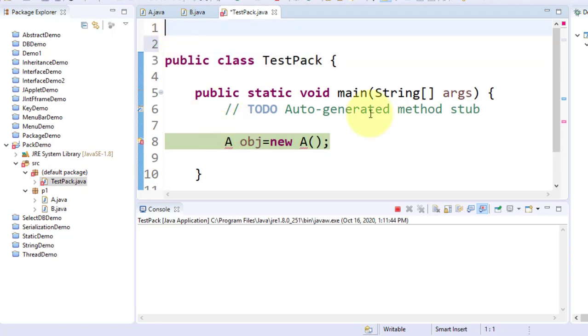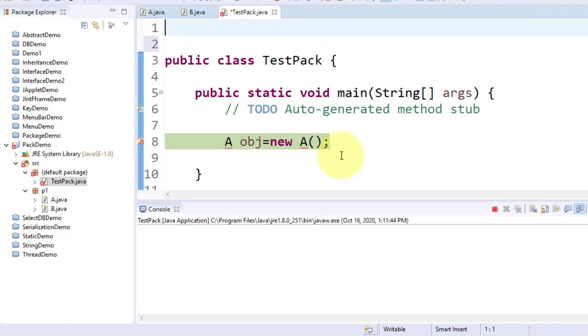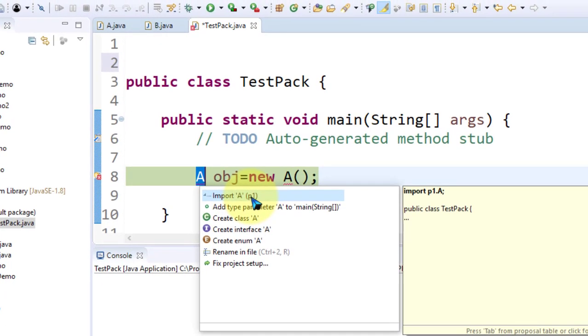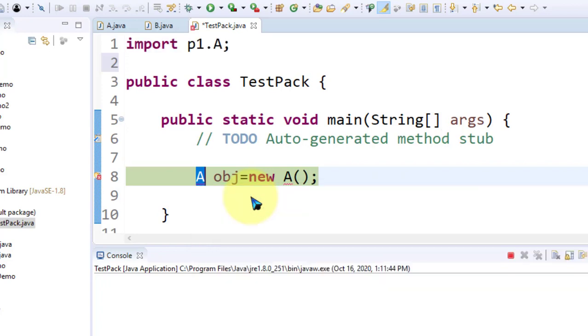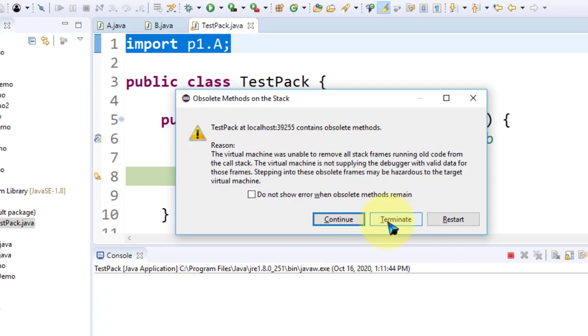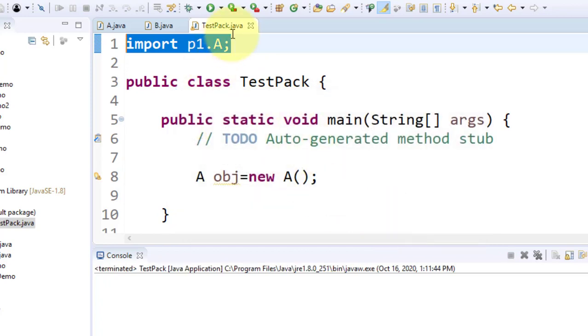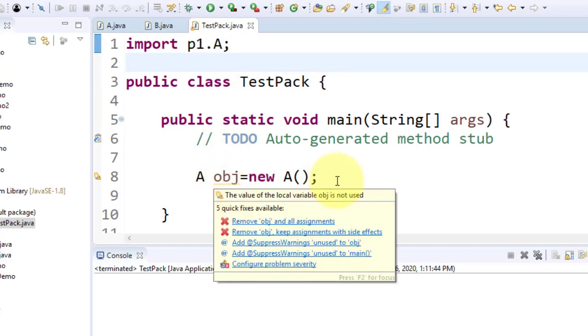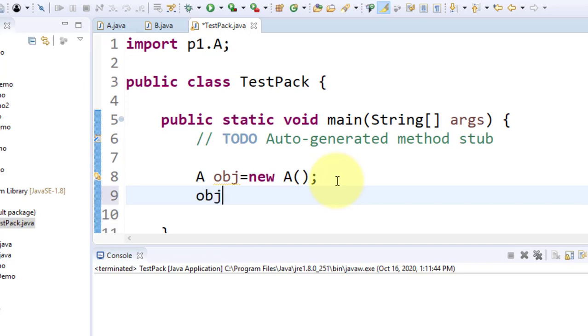In the IDE you will get a benefit: you just click on the error, read the error, and it is showing you some intelligence, import A from the P1 package. You just double click on this, and automatically the import statement gets added into your source code. You just see here, import P1.A. You just save this source code and your error gets resolved. Yes, look at it. So now the object gets created. Now it's a warning because it is not used, and now you give a call obj dot.